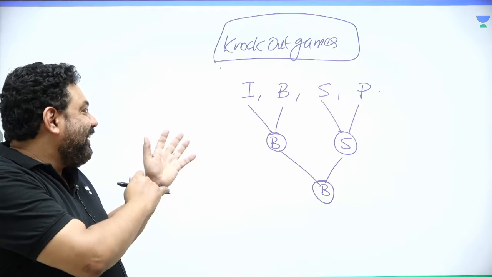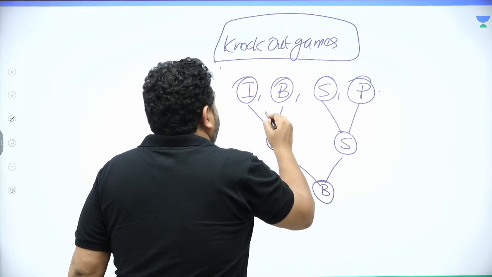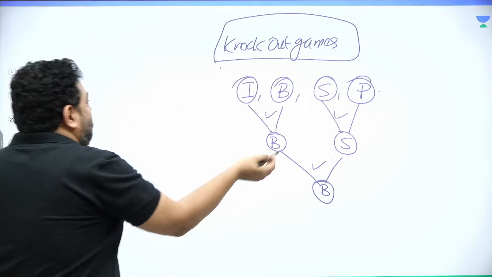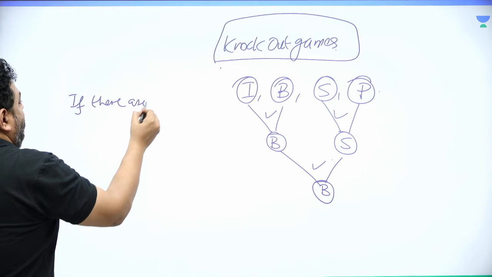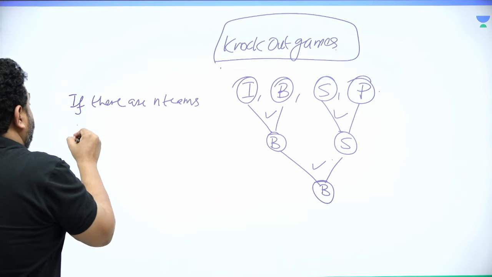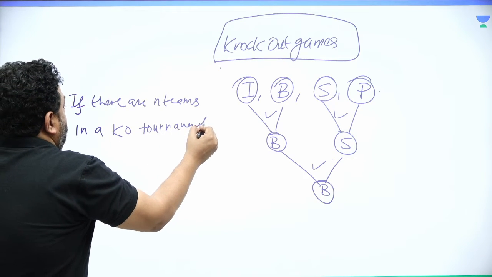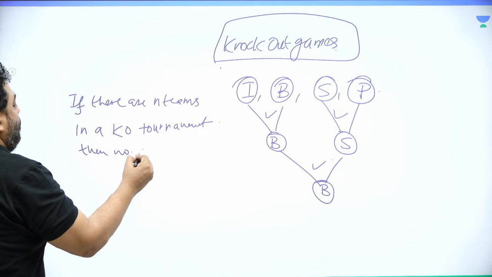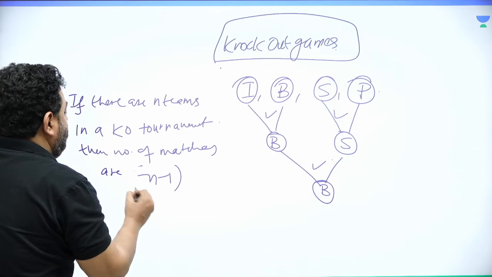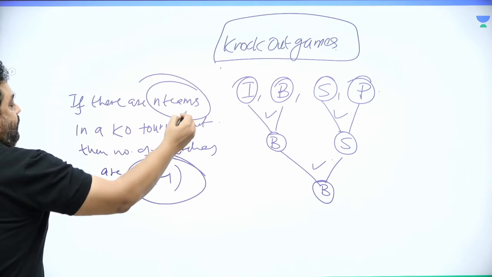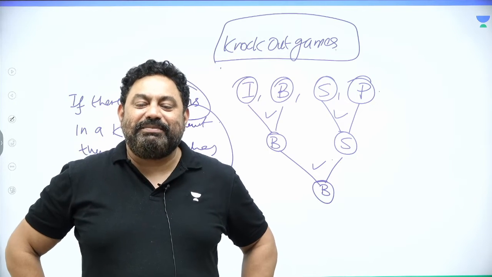So now see guys, how many matches? Jokes apart, there were 4 teams, and how many matches are there? 1 and 2 and 3. So 3 matches. So if there are n teams in a knockout tournament, then the number of matches is n minus 1. Important: n teams, n minus 1 matches. Just mark it, right?